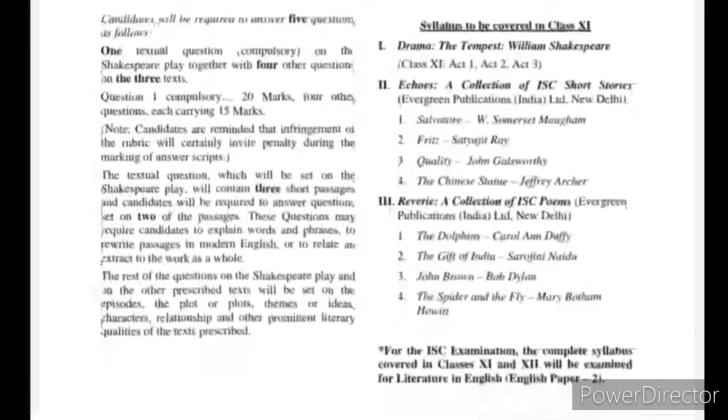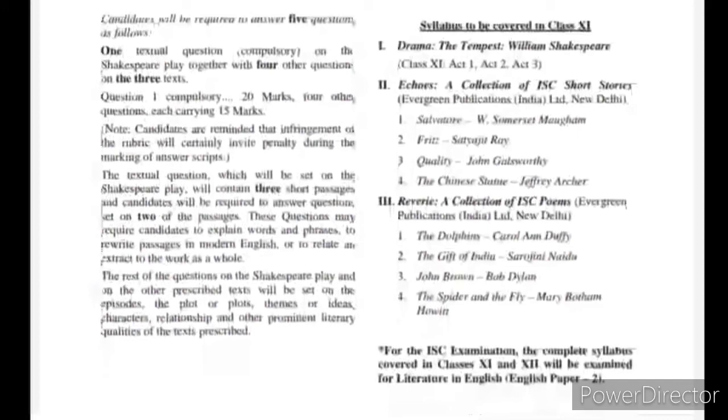Out of these essay type questions you have to attempt only 4, but you must attempt 1 question from each book. 1 question from each book plus 1 more question from any of the 3 books. So total 4 questions. Suppose you attempt only 1 question from the Tempest, then you must attempt 3 more questions from short stories and poetry, of which 1 must be from poetry or at least must be from short stories.